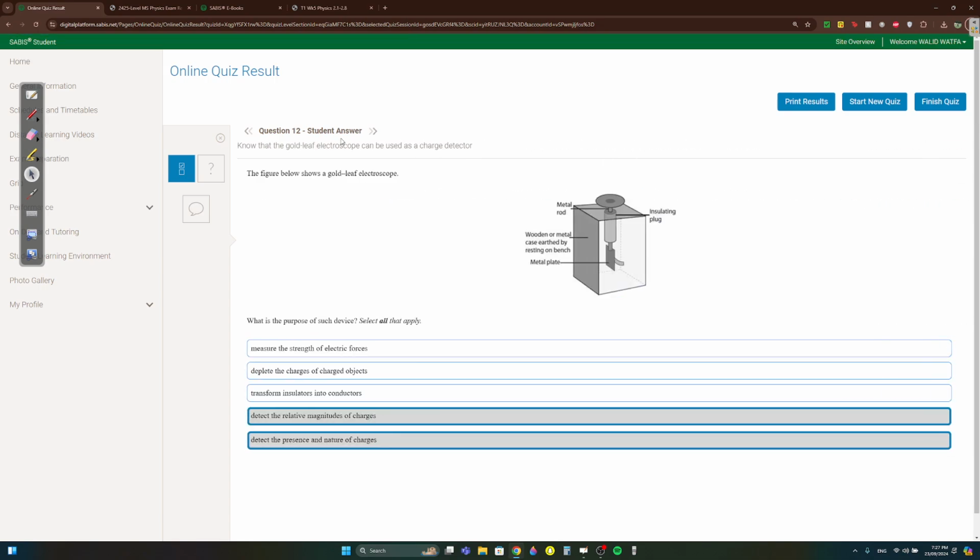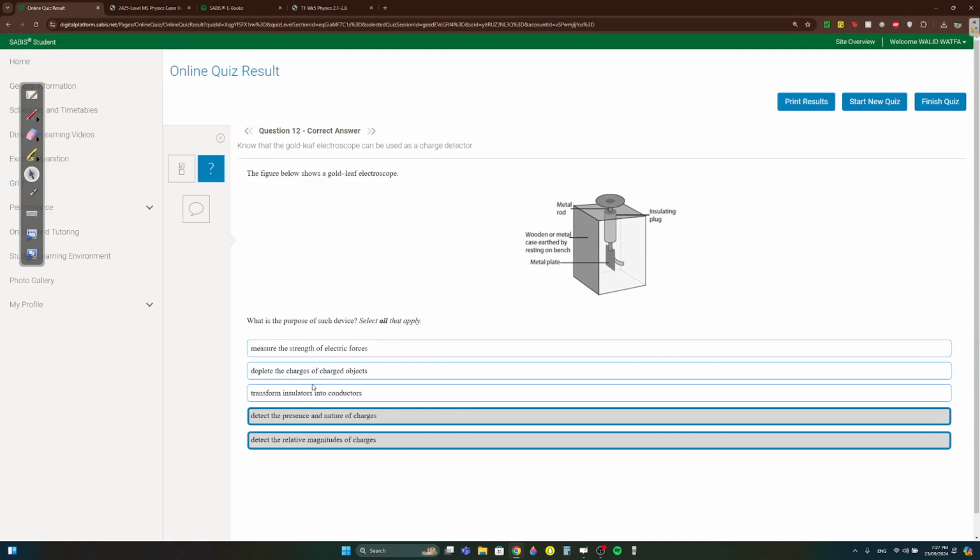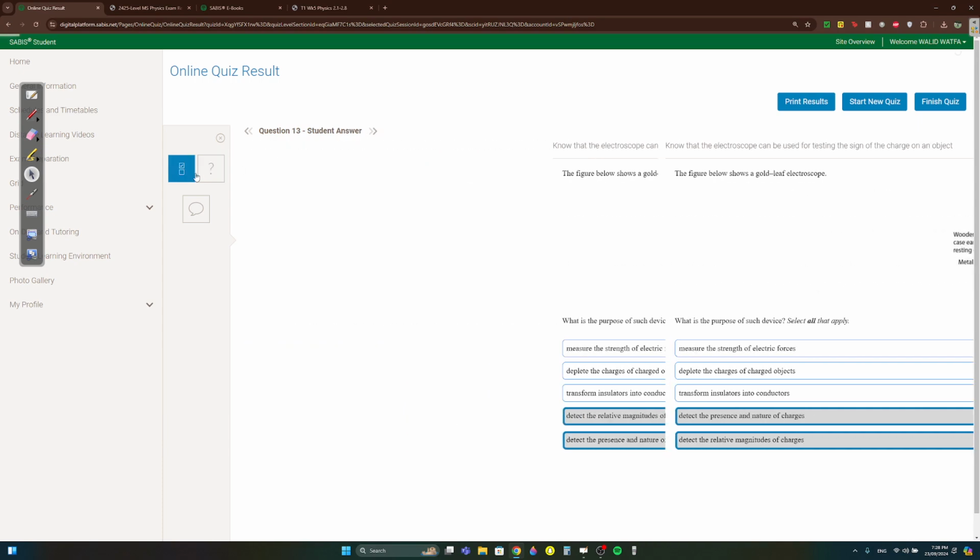Question 12. Okay, this is a gold leaf electroscope. What is the purpose of the electroscope? We know electroscope is used not to measure charges, but to detect the presence and the nature of a charge, to see if it's positive or negative, and to see the relative magnitude of charge. Relative magnitude means to see if it's a strong charge or a weak charge. Again, if it's a strong charge, it will cause more repulsion. If it's a weak charge, it will cause less repulsion.